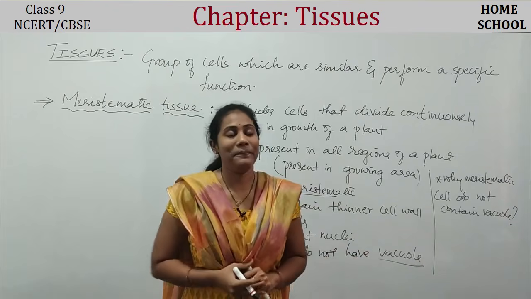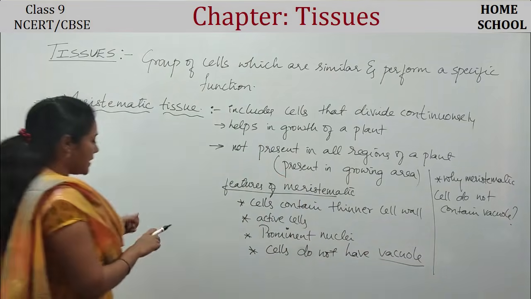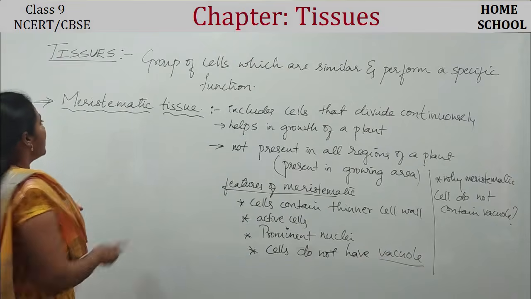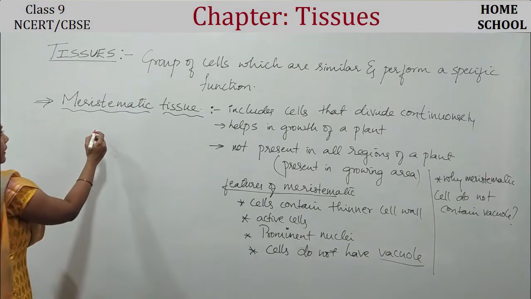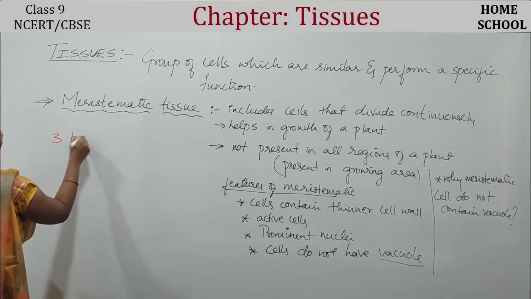Clear? Fine. And later, let us go for studying the three types of meristematic tissue. I told you there are three types.